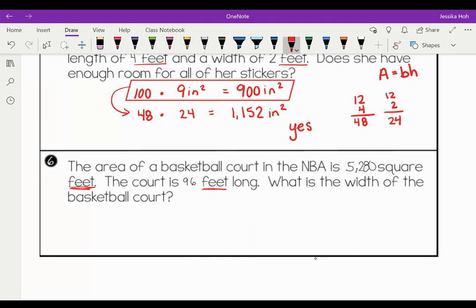So we have 5,280 square feet is the area. So we're going to write A equals 5,280. What other information do we know? We know that the length is 96. So L equals 96.